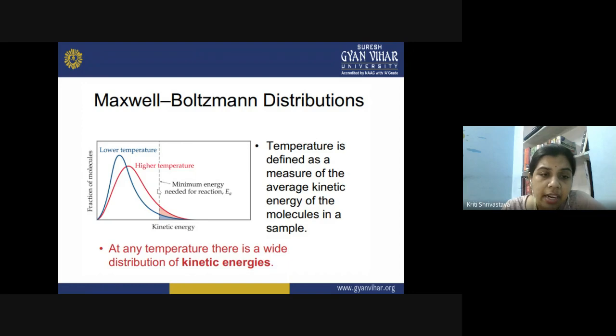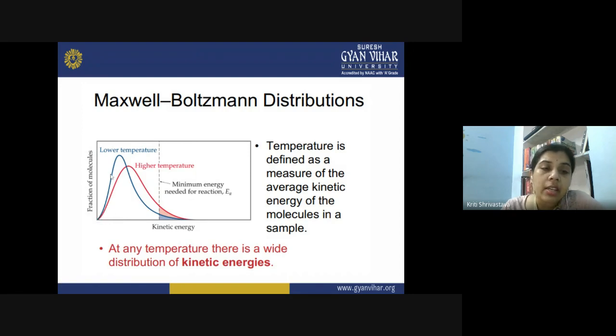So at a lower temperature, from this graph, we have the fraction of molecules on the y-axis, and on the x-axis we have kinetic energy. Let us see how the kinetic energy is distributed among different fractions of molecules. At the low temperature, the system will have low kinetic energy, so the value will be lower.